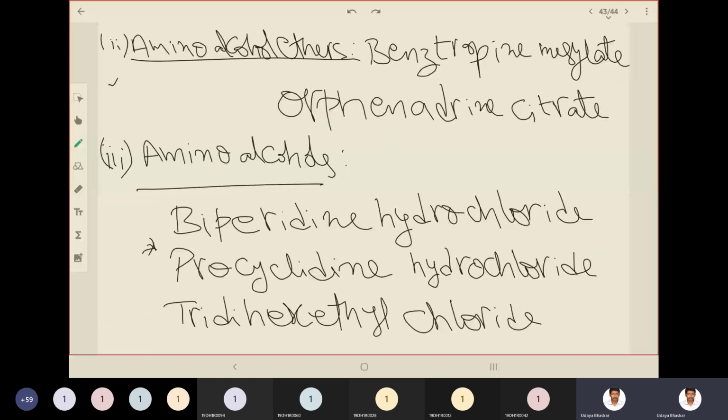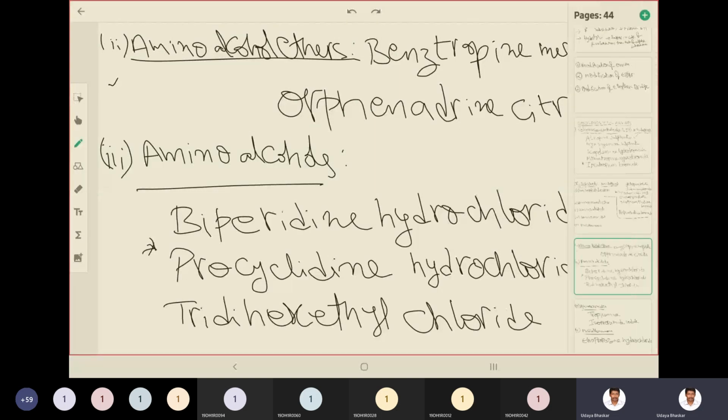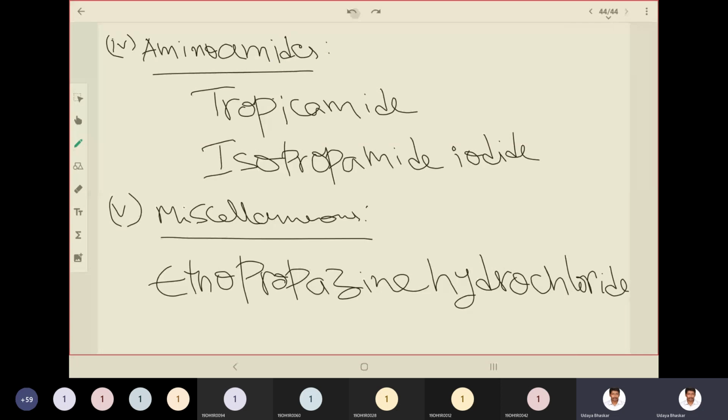Then amino amides. Examples are tropicamide, isopropamide iodide. Then miscellaneous: ethopropazine hydrochloride. So you have to practice this classification a number of times until you memorize it. Now let us see the structure of atropine.